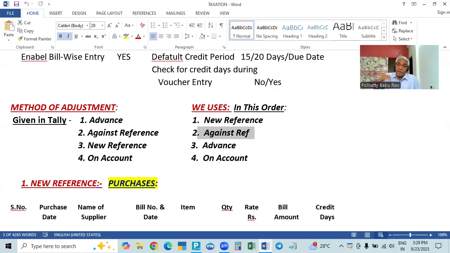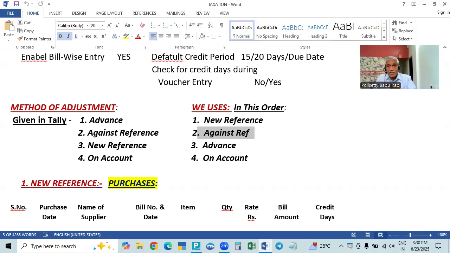When we have paid advance to the suppliers, and they supply the goods, they will send the sales invoice, in which the supplier will adjust the advance. So in our purchase voucher, when you are making the purchase entry, the advance is to be adjusted against the total bill, and only the balance will be the due.